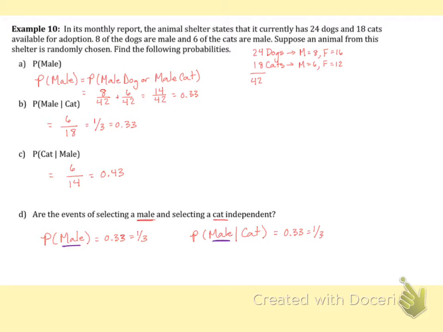Now, since these values are the same, it means that choosing a cat did not affect the probability of choosing a male animal, and therefore these events are independent. So since the probability of choosing a male equals the probability of choosing a male given a cat, the events are independent.